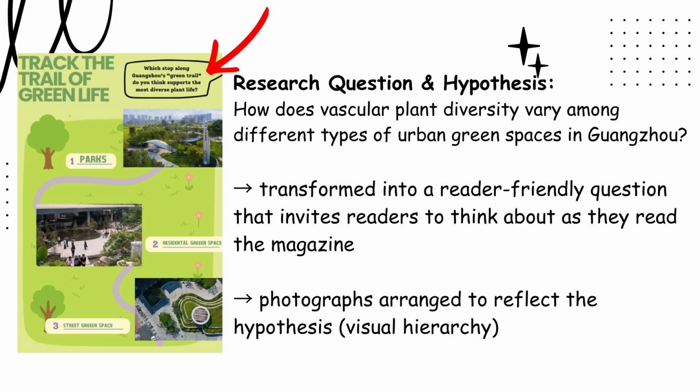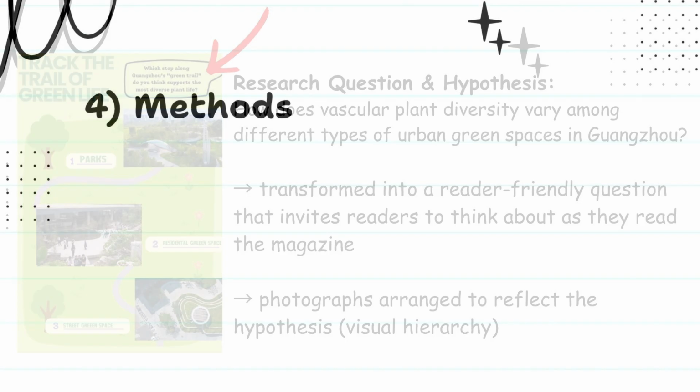The trail begins with parks, which were expected to have the greatest plant diversity, followed by residential green spaces, and finally street green spaces, where the lowest diversity was expected. Arranging the stops in this order creates a visual hierarchy that reflects the study's hypothesis before readers reach the results.